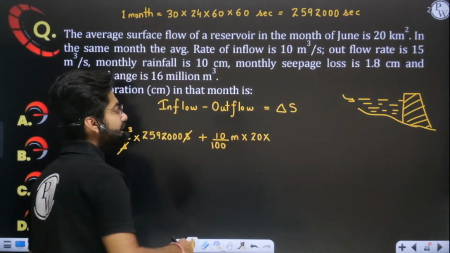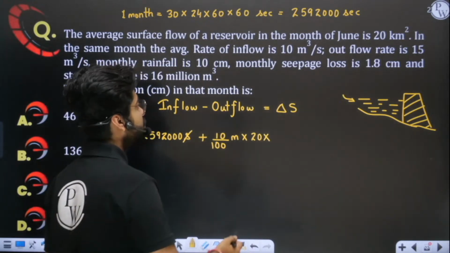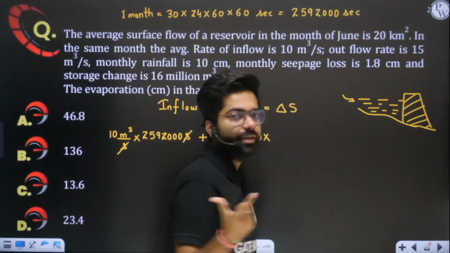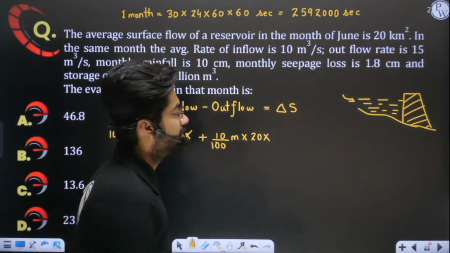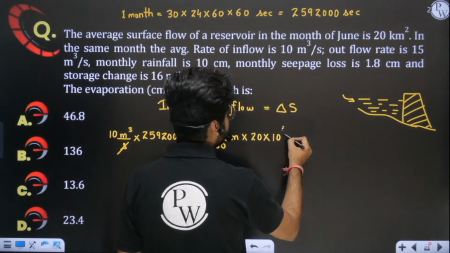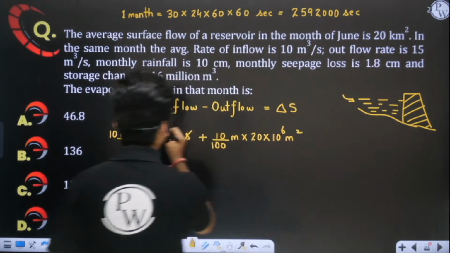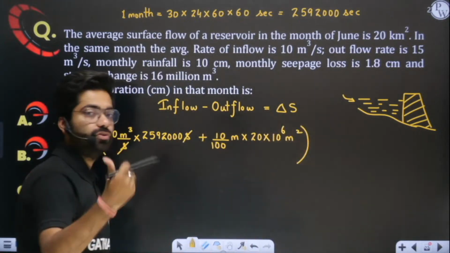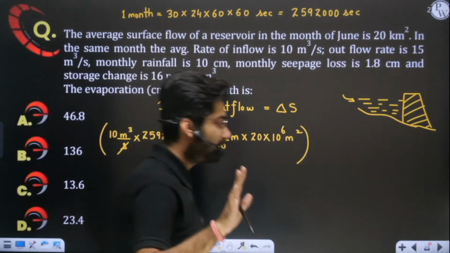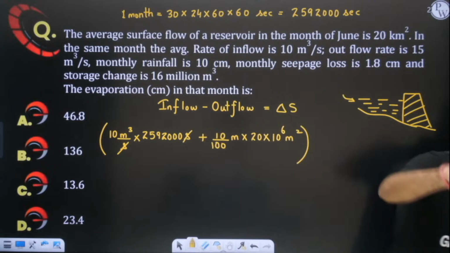When you multiply depth by area, you get the volume. 20 kilometer square: you know in 1 kilometer there are 1000 meter. Square it, 1000 square is 10 power 6 meter square. So this is the volume getting inside your reservoir in the month of June, in a single month. Yes or no? It's simple. I hope it is clear to you. Perfect.